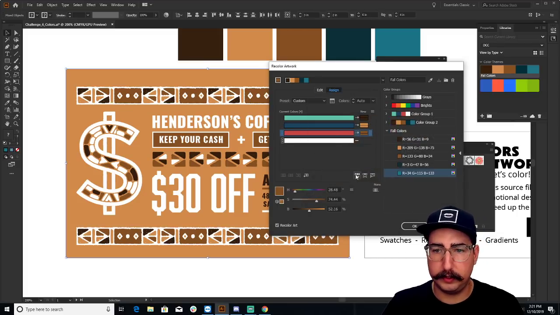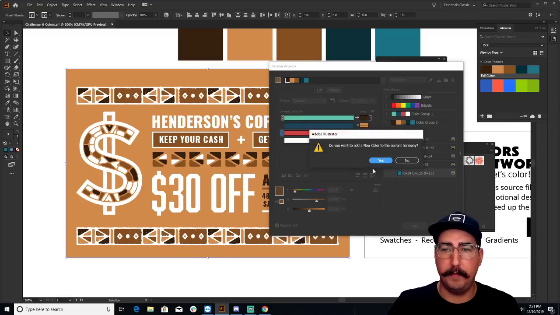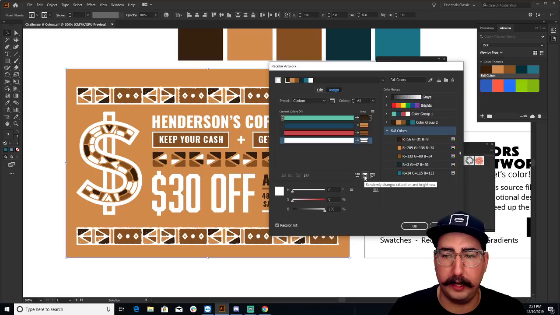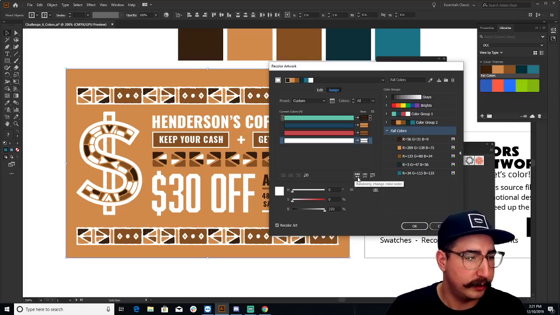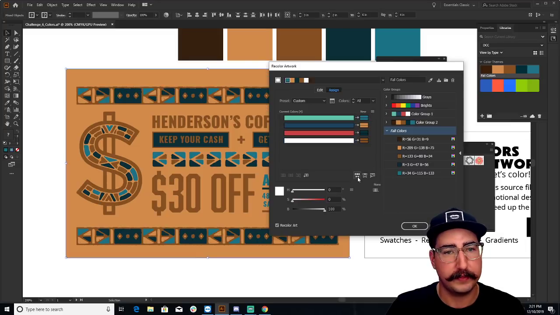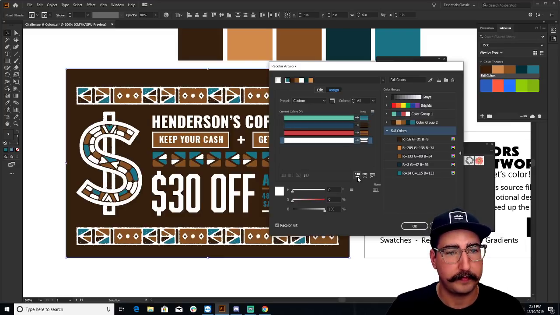All right, so let's switch these up. You can also shift the colors and randomly change the color order by hitting this little shuffle, with the little arrows. This will randomly change all of the colors so we can find something maybe that we like a little bit better. There we go.